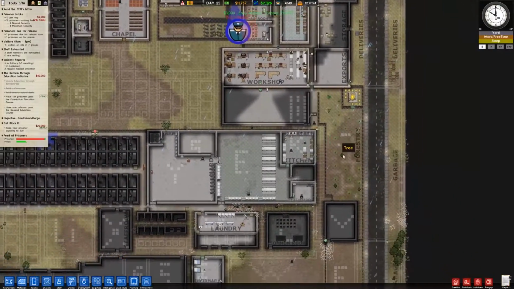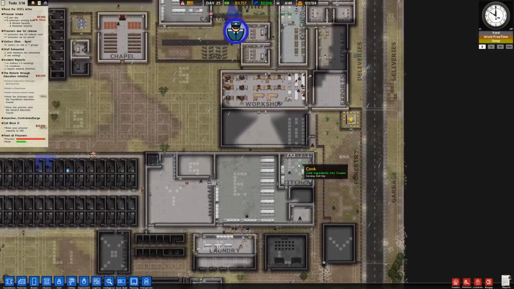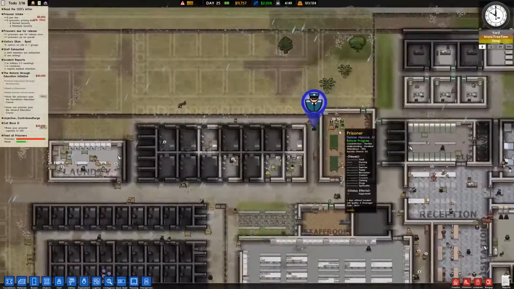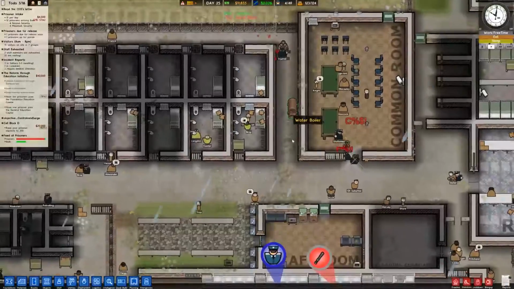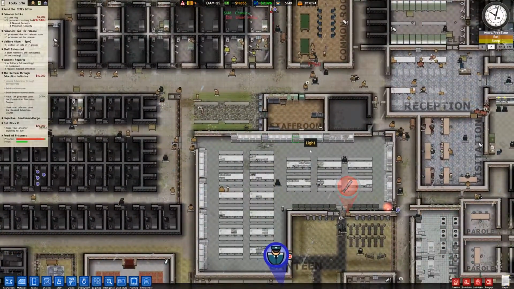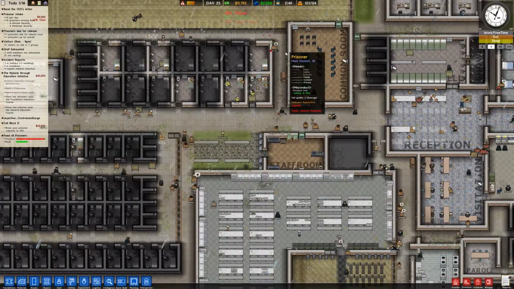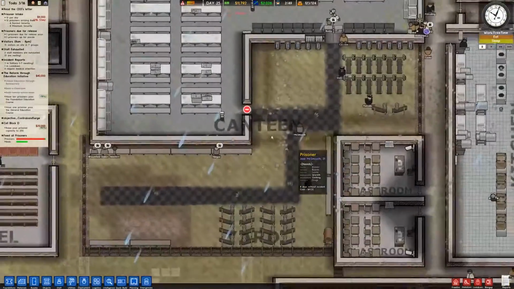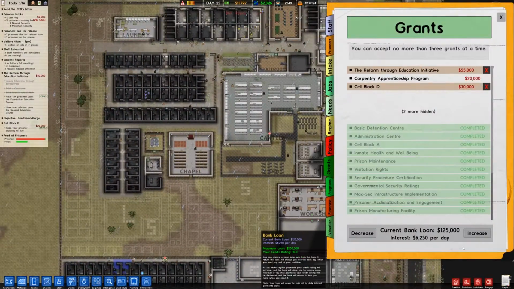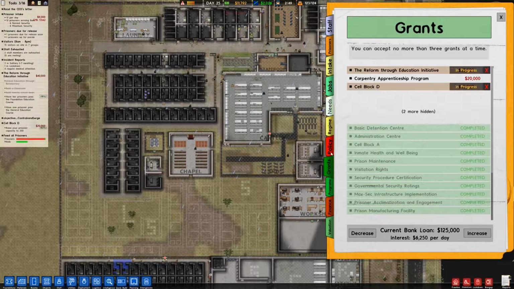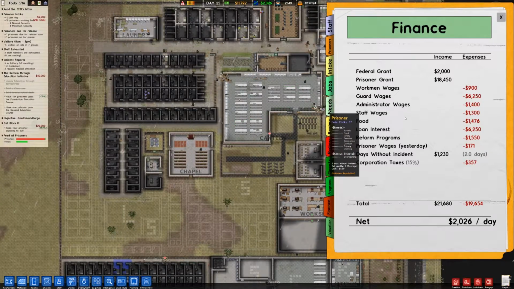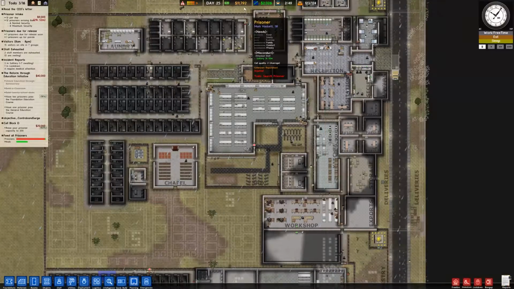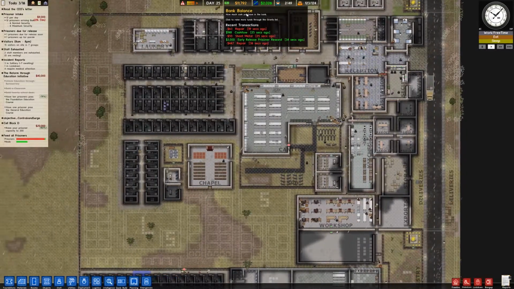Yeah, we got a bonus for early prisoner release, so somebody made parole. That's good. We got a fight going on up here, so I want to stop it real quick. We got a couple of fights happening here. These don't count as incidents, do they? I think incidents are deaths or escapes, right? Isn't that how that works? Finance. Yeah, we're still without incident. That's good. All right, so I want to knock down this loan interest a little bit, but I need some more money.